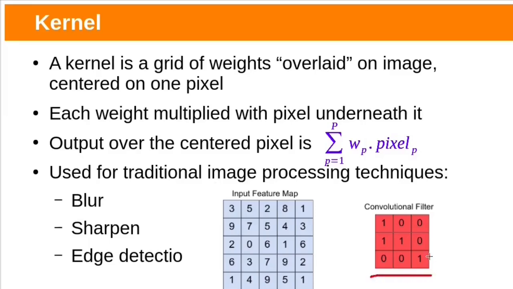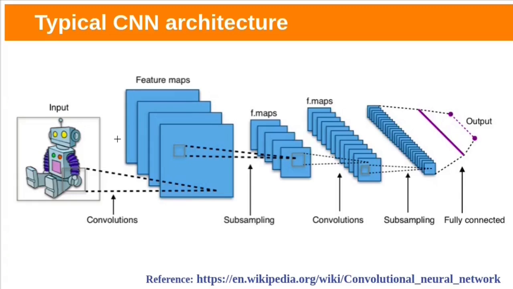This is the filter. It is a grid of weights. A typical CNN architecture will be like this: a stack of convolution and pooling layers, and at the end, a fully connected layer. Let us see each layer in detail.